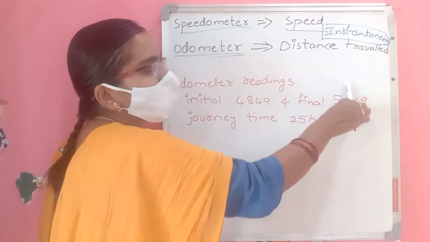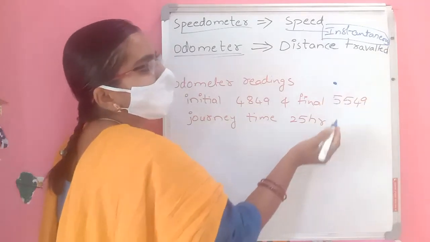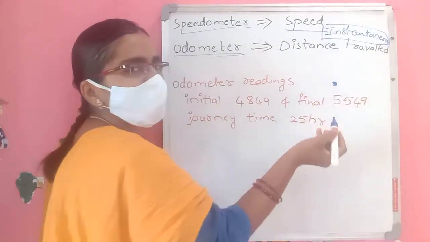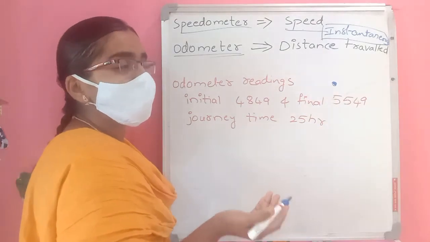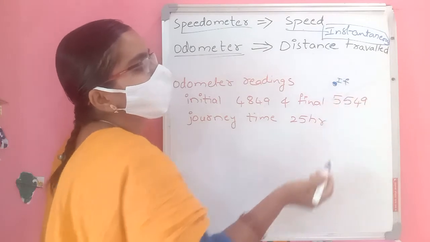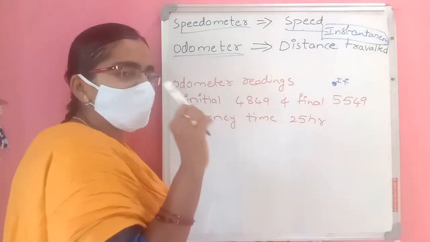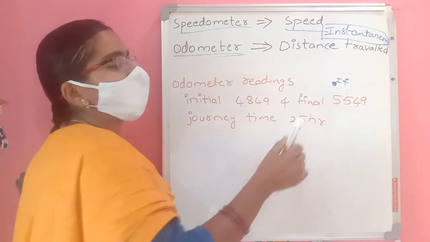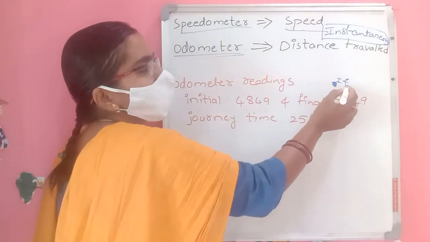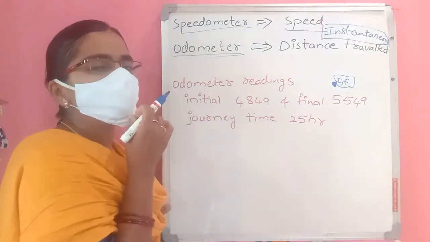This object is in its original position. The initial point is this and the final point is also this. The shortest distance between initial and final position is 0, so displacement is also 0. This is also a very important question. If the initial position and final position are both the same, then displacement is 0.